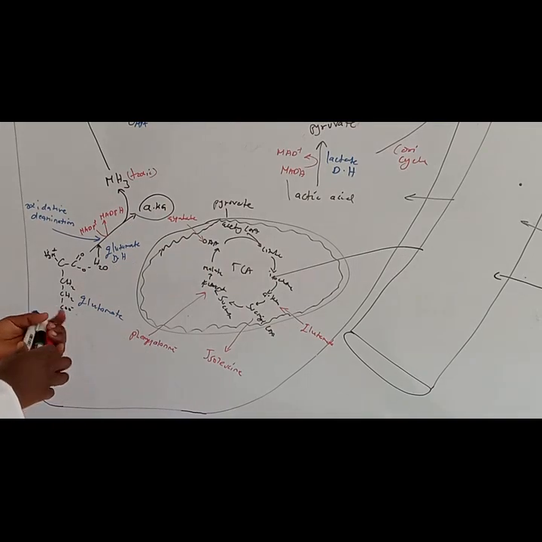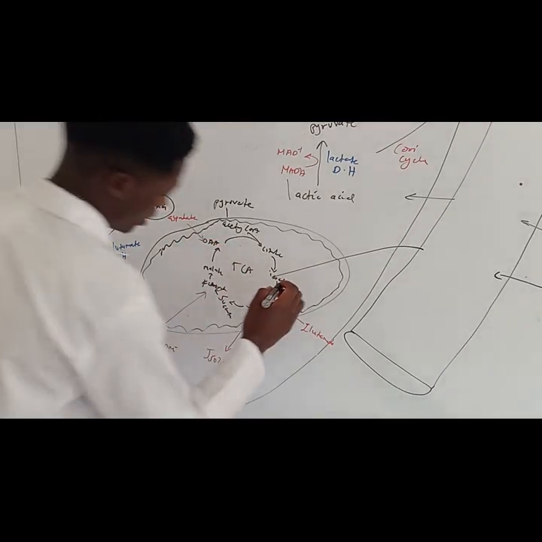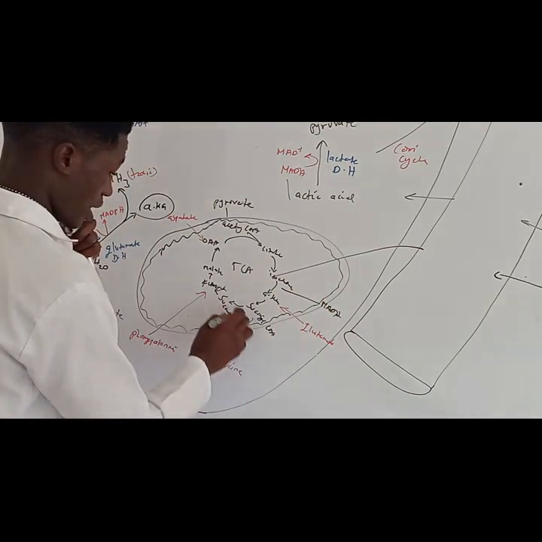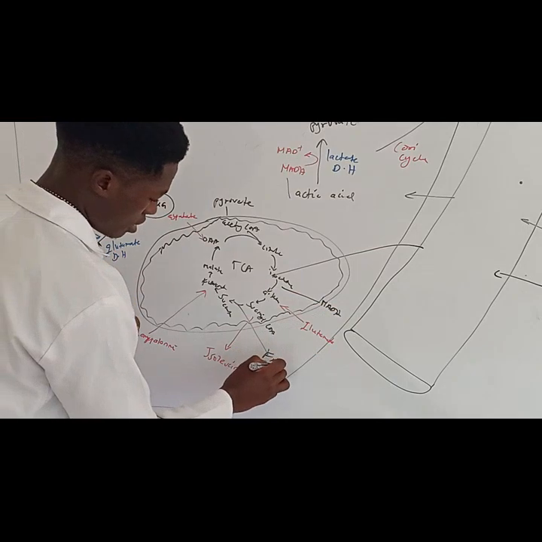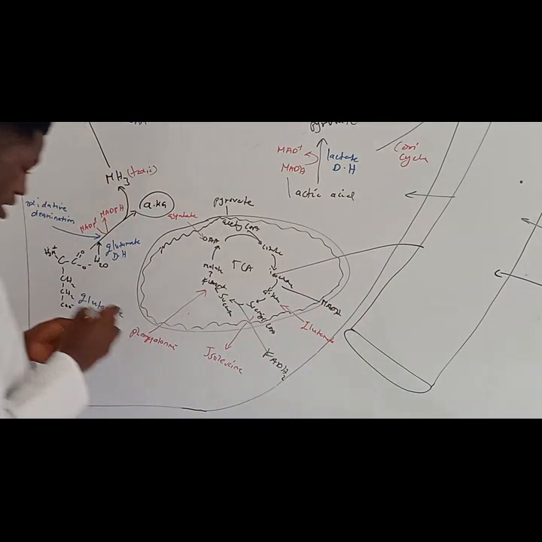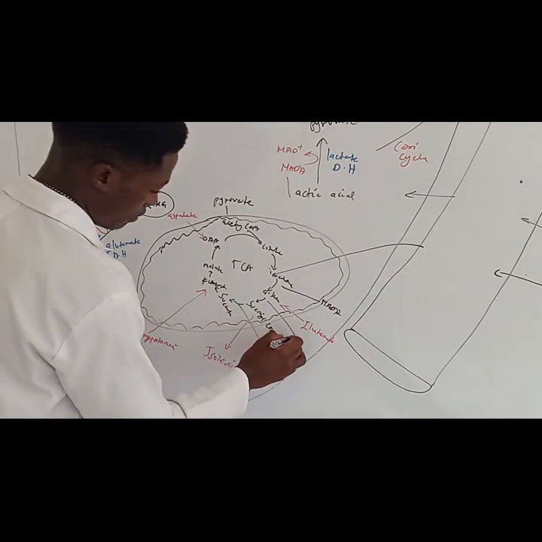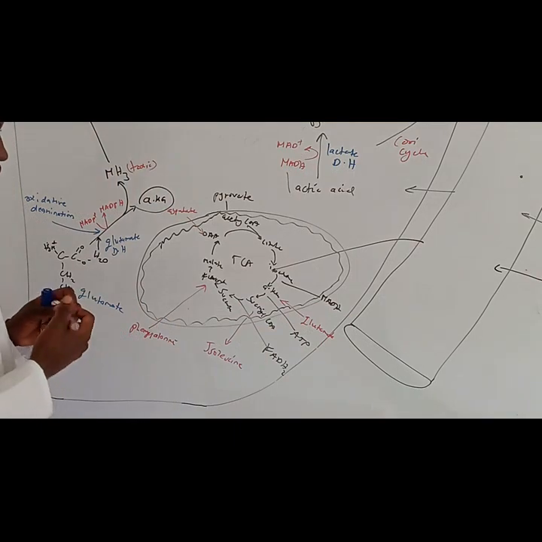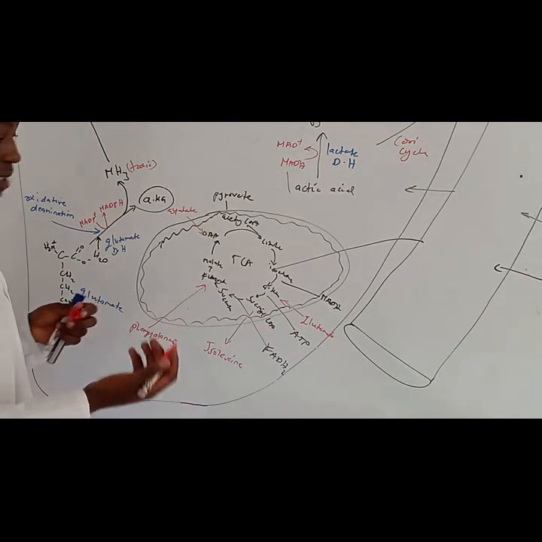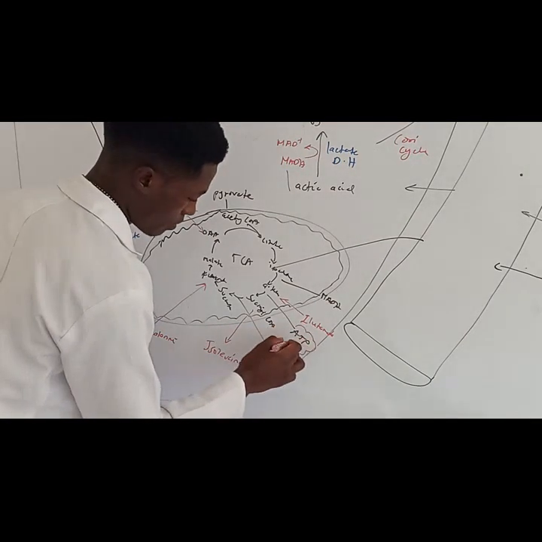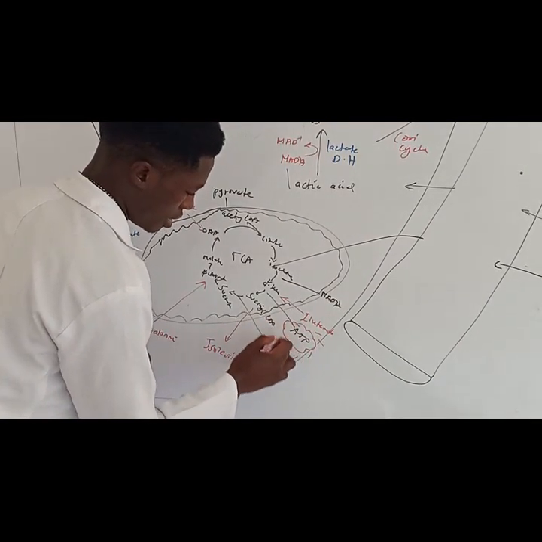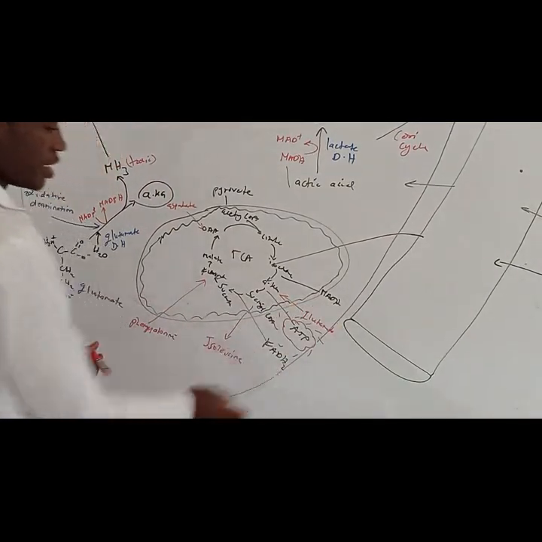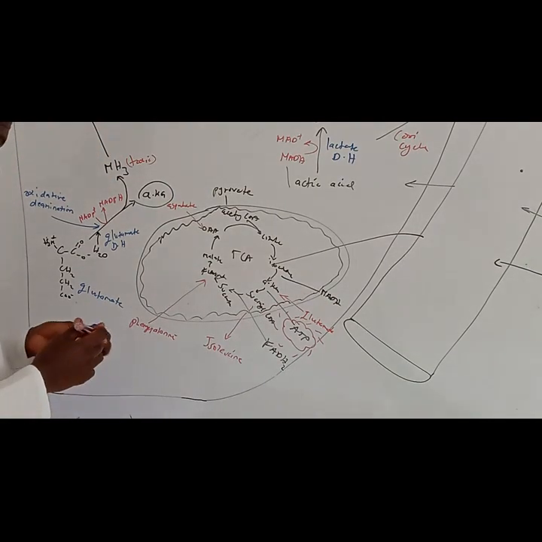Because remember, from the TCA, we are going to generate NADHs, we are going to generate also the FADH2. We are also going to generate some energy in the form of ATP. Now the energy produced from the TCA is going to be through substrate level phosphorylation. So that is energy. Right. And remember, NADH and FADH2 can also be taken to the electron transport chain.